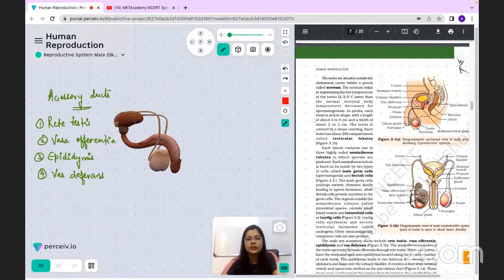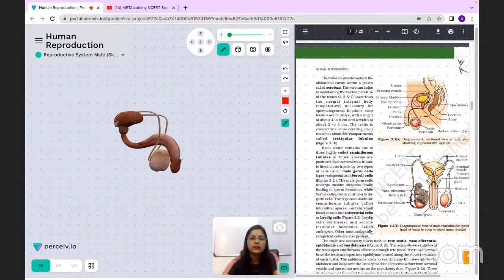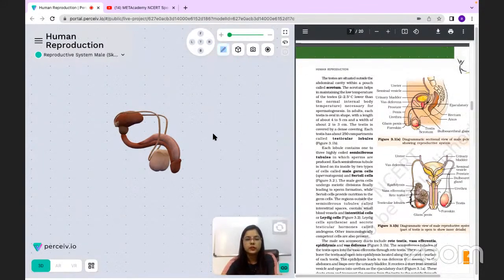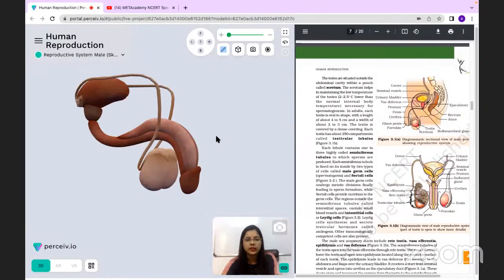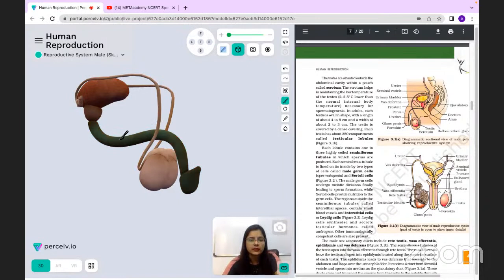All right, so for seeing this part, we can again use the tools. I have maximized it a little. Now see, if we slice out the other components, these parts.